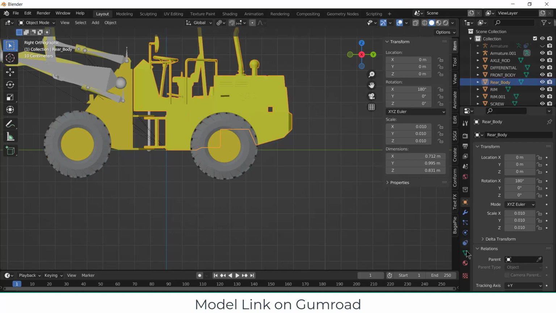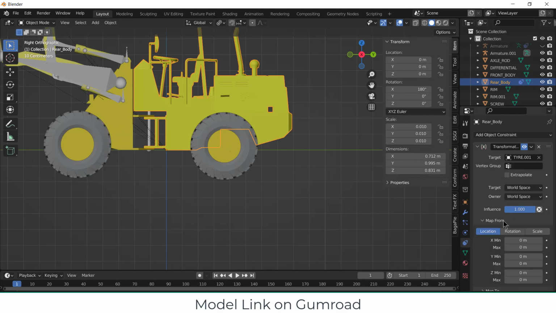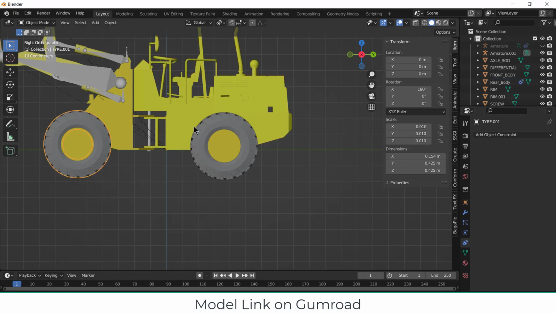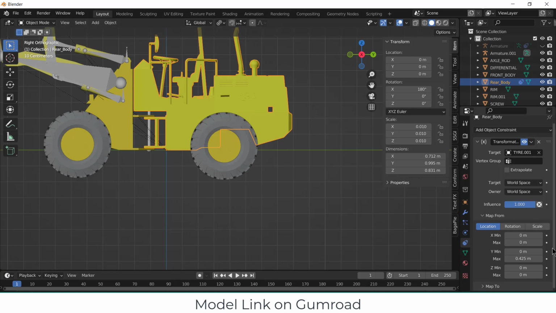Select this and go to Constraint, Transformation. Target is this wheel. Map from, so I'm taking its location. When it moves in Y 0.425, I want this to rotate.